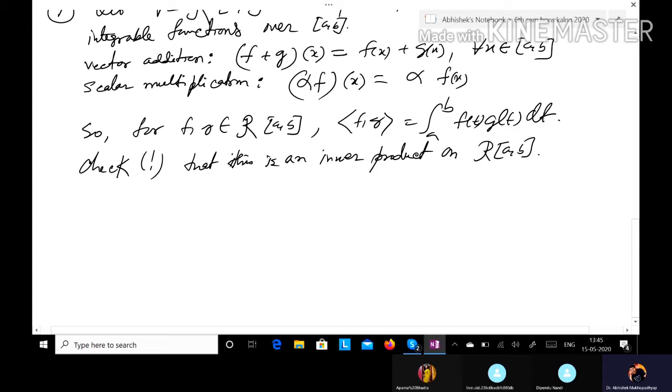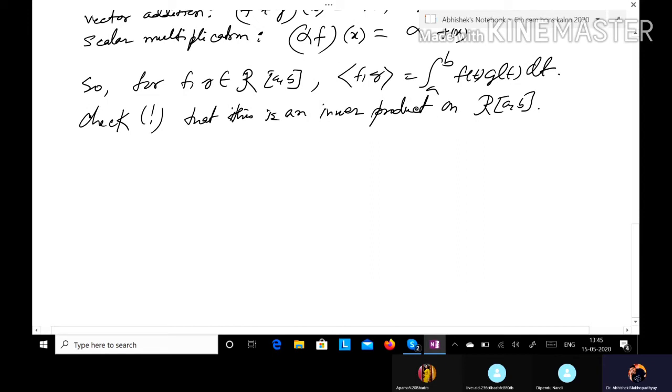So this is our next part of discussion, and let me start by giving an observation that in an inner product space V, for any non-zero vector v,